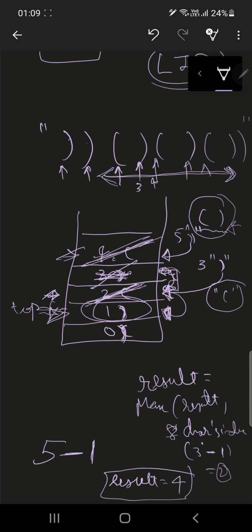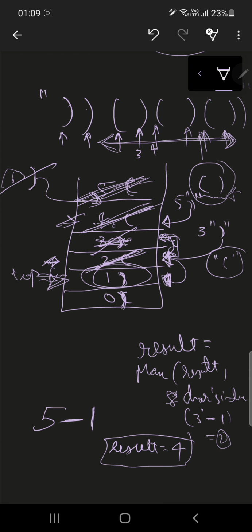Similarly, I add the next opening bracket, and then at index 7 I have a closing bracket. I check whether the top of the stack is an opening bracket. It is, so I pop it out.